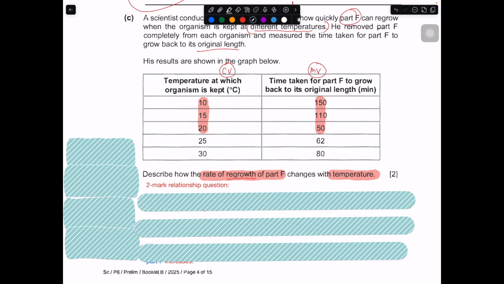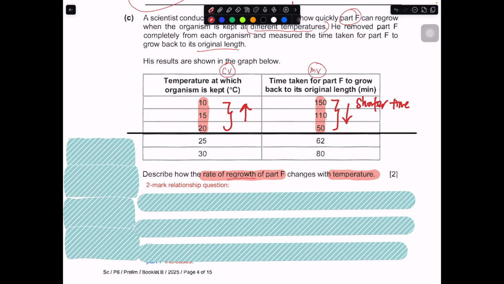Maybe I'll draw one line across it, so it's much more obvious. So in this part, do you realize that when the temperature increases, the time taken for them to regrow decreases. So it takes a shorter time to regrow.